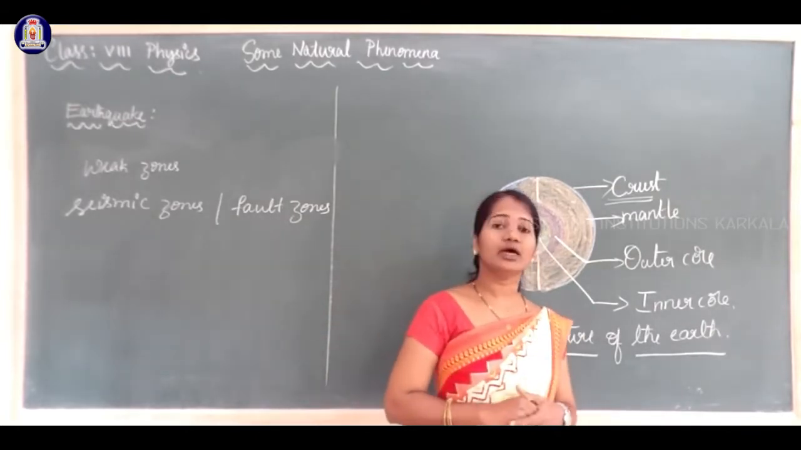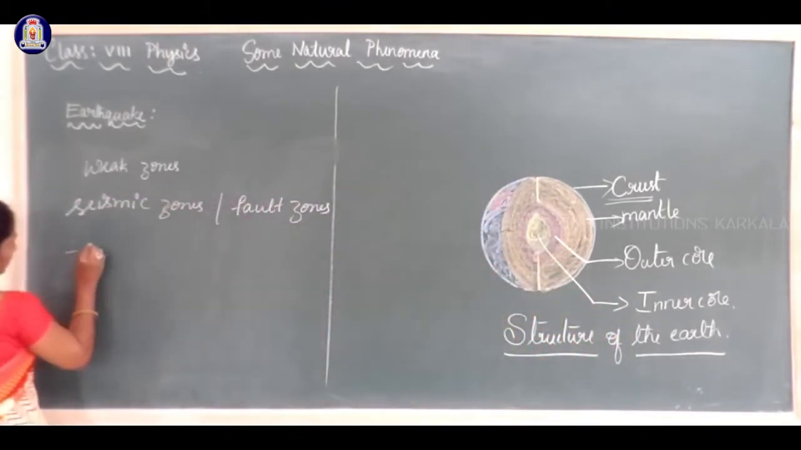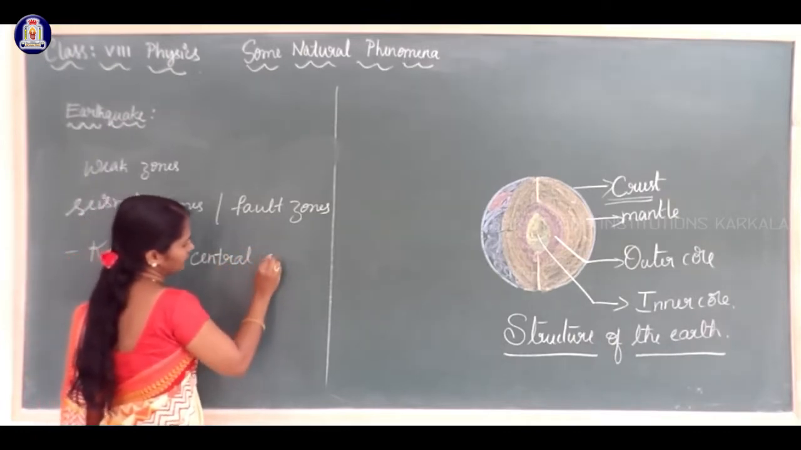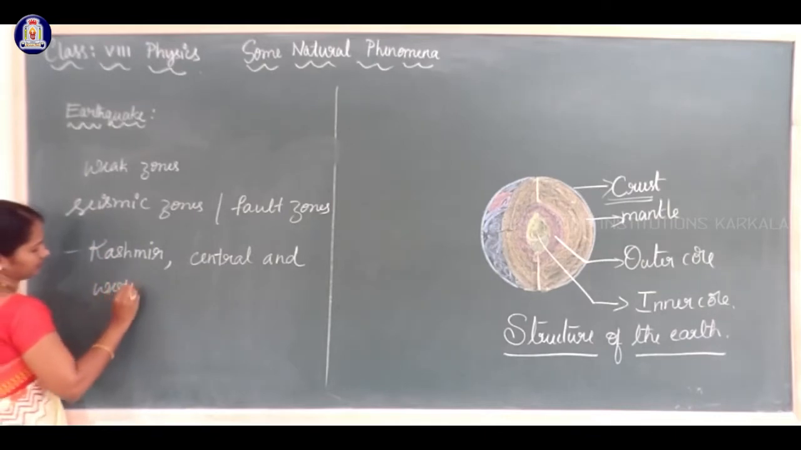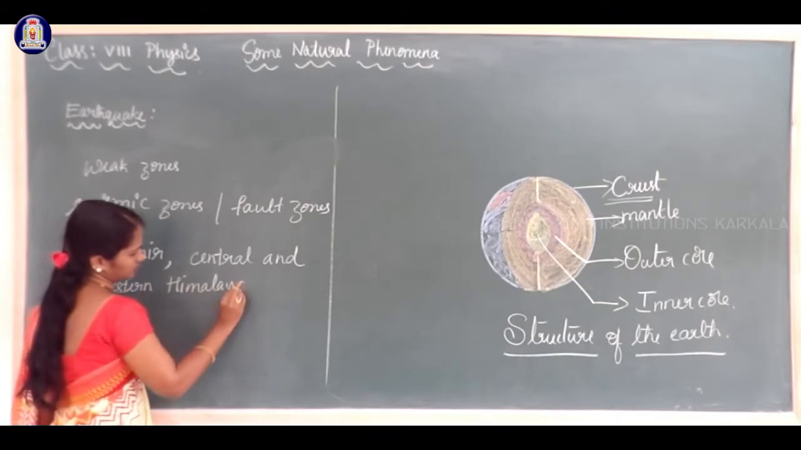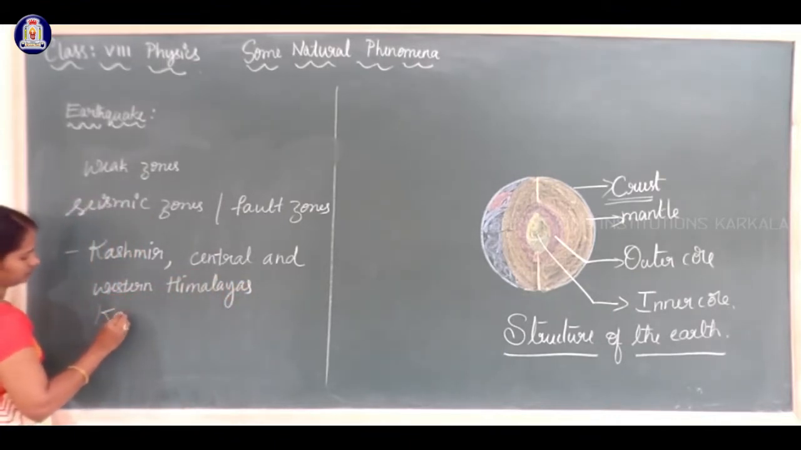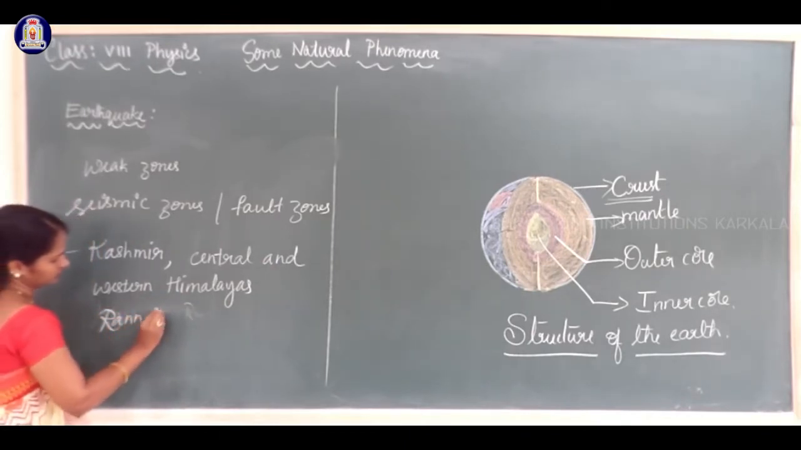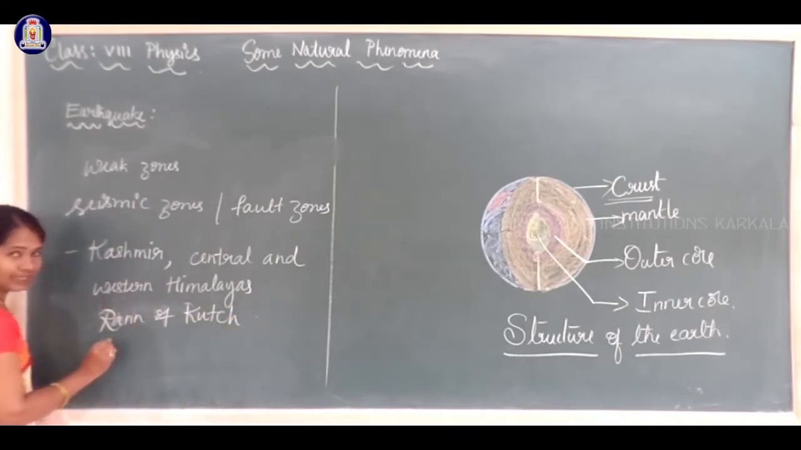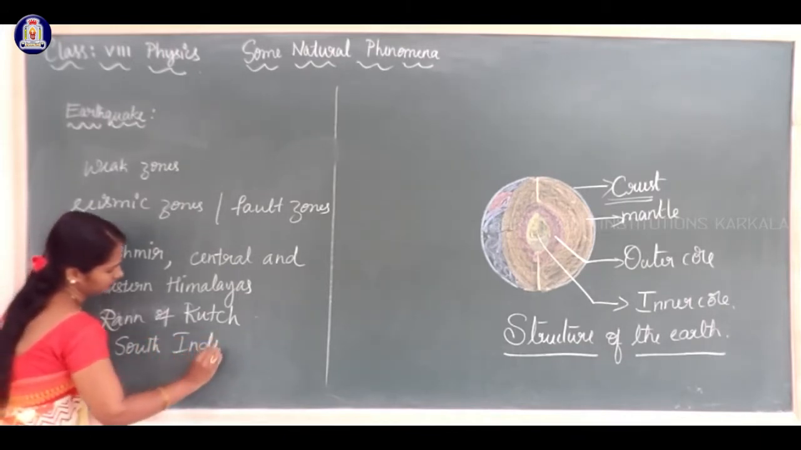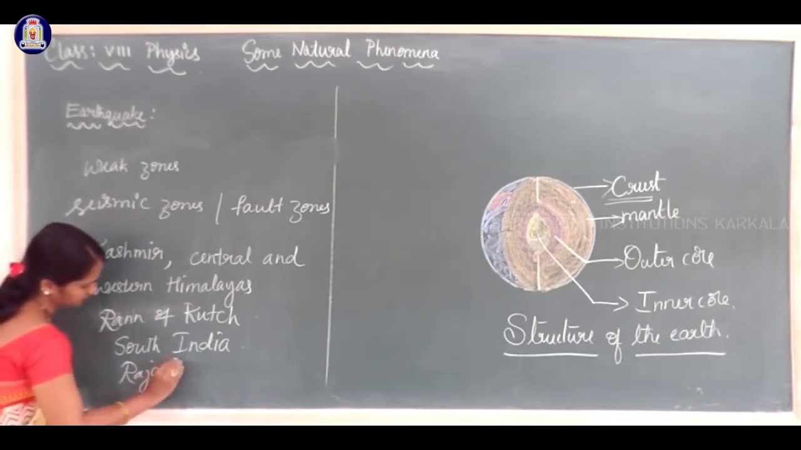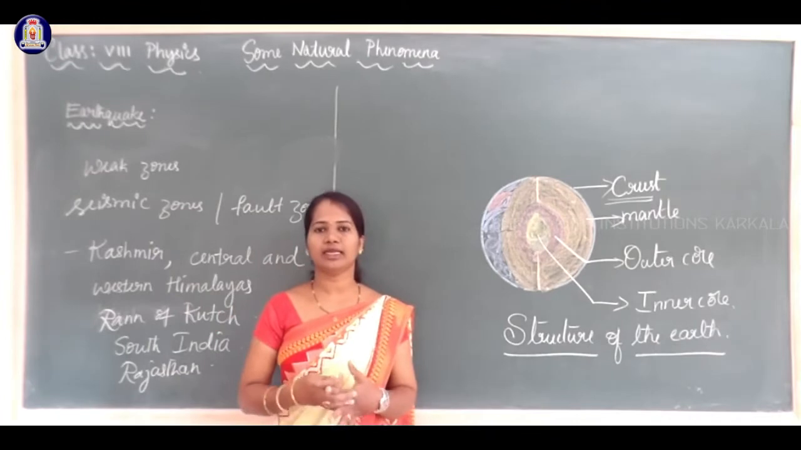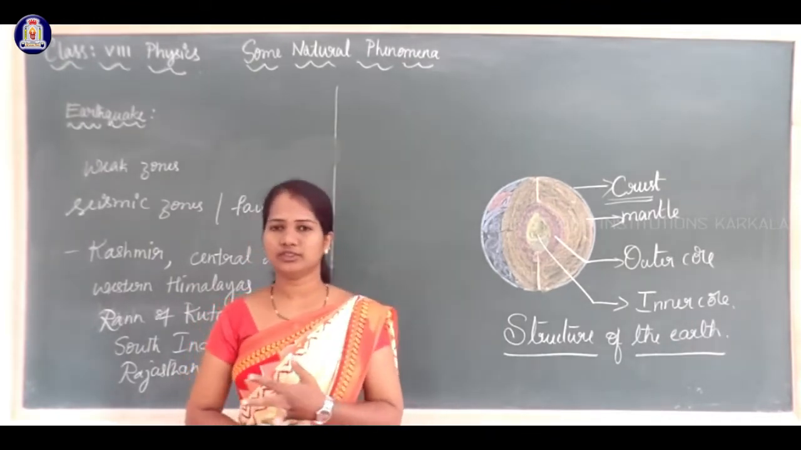The places in India where earthquakes occur more frequently are Kashmir, the central and western Himalayan region, the Rann of Kutch, some places of South India, and Rajasthan.